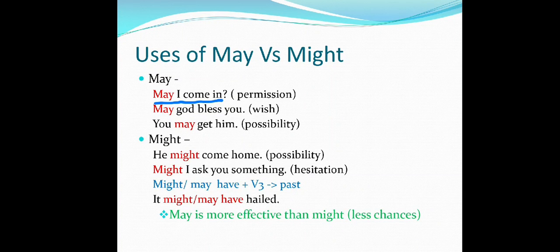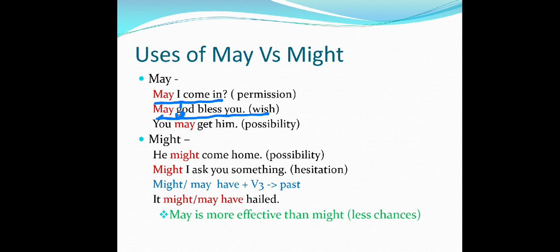So may God bless you. It's my wish that please God will bless you. Here also I have written G in small letters, so I beg your pardon for that. You may get him. It's my possibility. आप कहीं जाओगे और आप उसे पालोगे, आपको वो मिल जाएगा. You may get him. So next one is he might come home. अब वो आ सकता है. It's my possibility, but I have some chances of possibility that maybe it may or may not be.